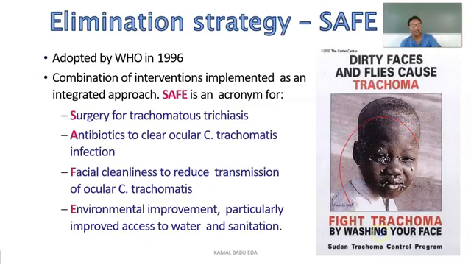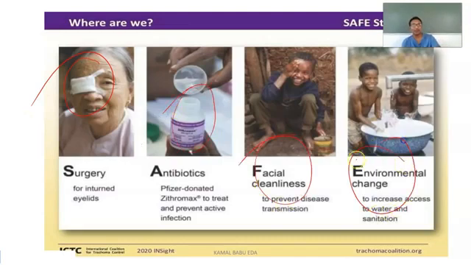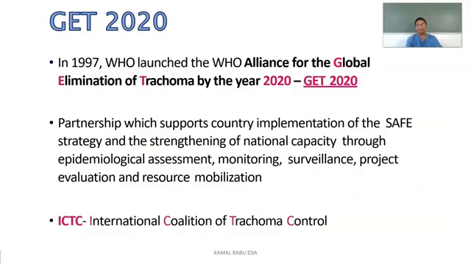So you can see here, dirty faces and flies cause trachoma. Fight trachoma by washing your face regularly. So this was the Sudan trachoma control program. Even in India these types of activities were taking place. So what is the SAFE strategy? Surgery for the persons who have problems with the eyelids, proper antibiotics, facial cleanliness, and environmental change. With all these things we can decrease the trachoma cases.